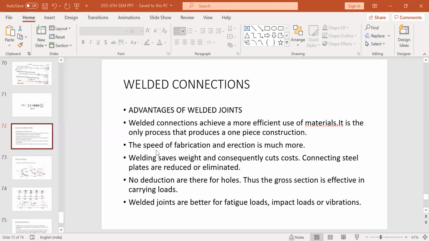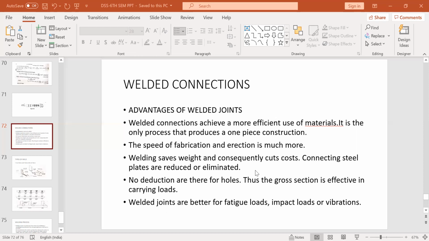So usually bolting takes higher time than welding. And welding saves weight and consequently cuts cost. So it is economical. Connecting steel plates are reduced or eliminated. In bolting you need extra plates, extra cover plates, extra angles. Otherwise, how will you connect it? You need plates and you need bolts.